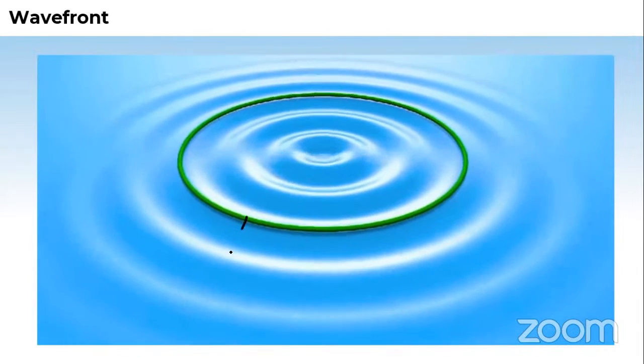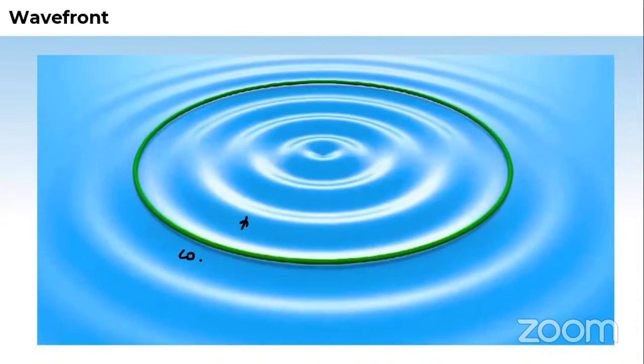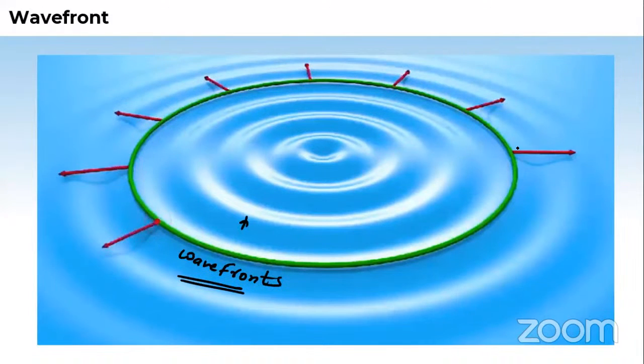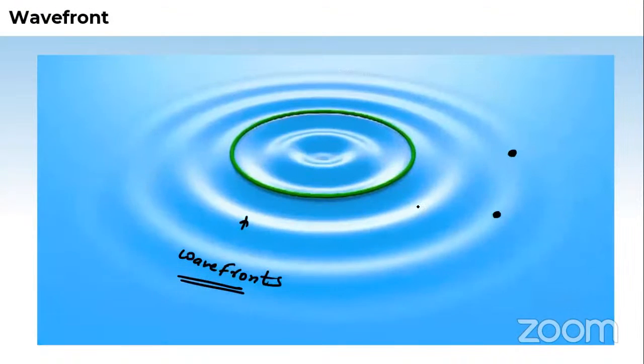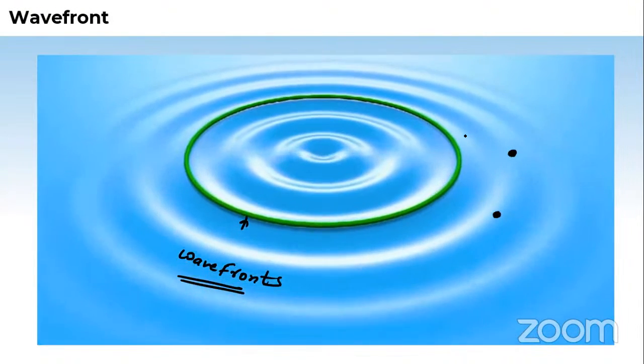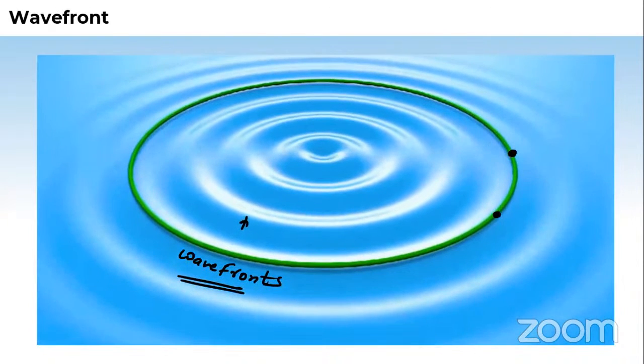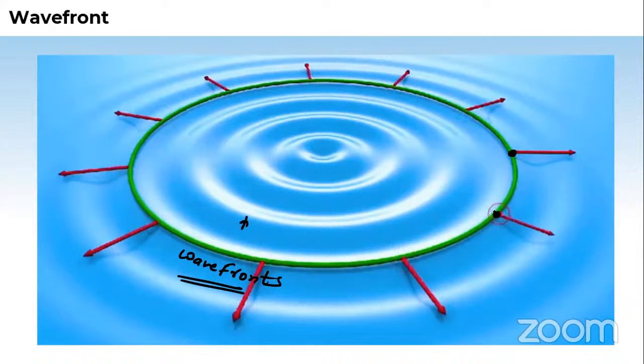These are the wavefronts here. And the direction here, if you see, these are passing perpendicular, okay?